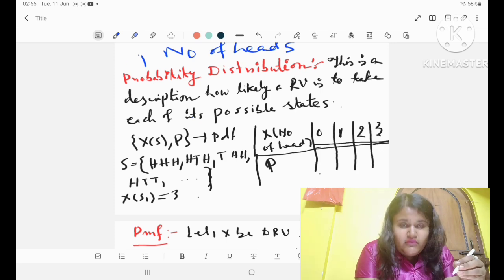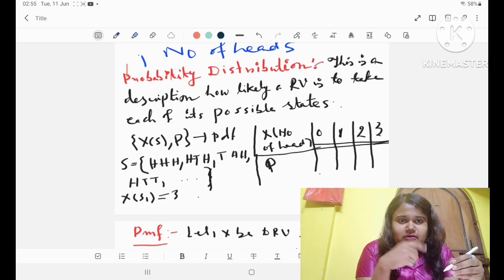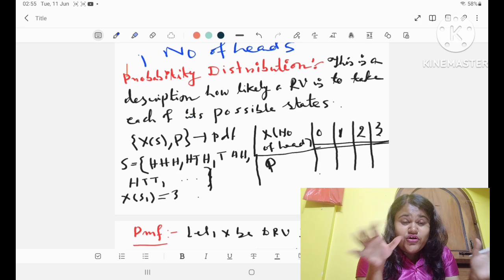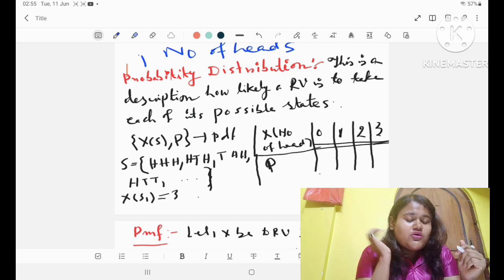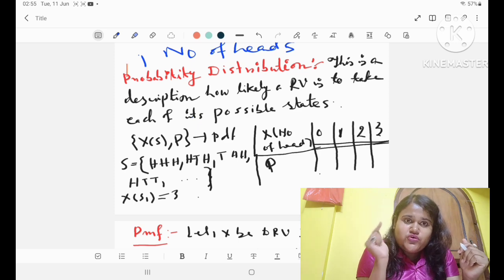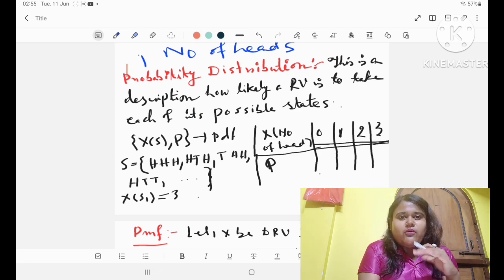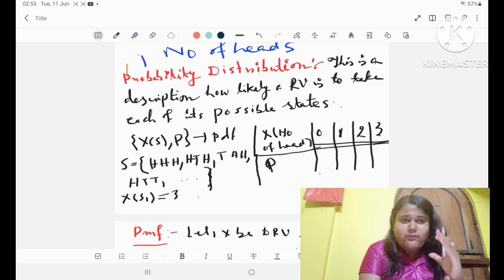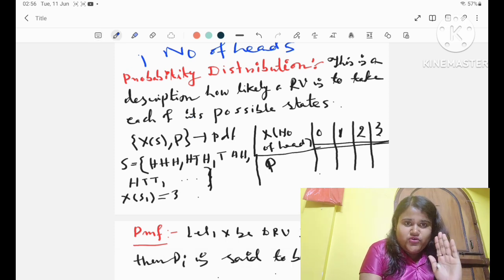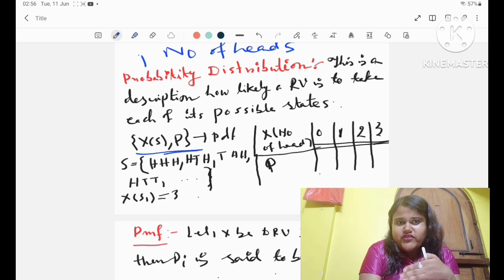Now just think about it: if I say the weight of all the persons in a city, will that be a discrete random variable? What I said is that a discrete random variable has a countable number of values. Now the set of weights of all persons in a city is not countable. Why? Because suppose a person has weight 65.5, right? What is basically a countable number? Countable means it has a bijection, a one-to-one and onto mapping, with the set of natural numbers, right?